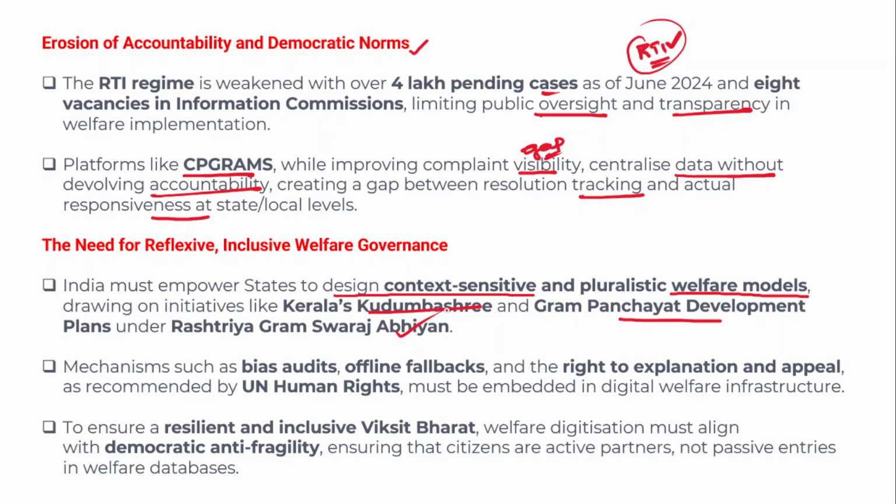And apart from that, there is a need to bring in mechanisms such as bias audits, offline fallbacks, and right to explanation and appeal, as recommended by the United Nations Human Rights Commission. So they must be embedded in the digital welfare infrastructure. Therefore, in order to ensure a resilient and inclusive Viksit Bharat, the welfare digitization must align with the democratic anti-fragility. So it should be in line with the democratic principles, thereby ensuring the active participation of the citizens, looking at the citizens as active partners, not just passive entries in the welfare databases, right?